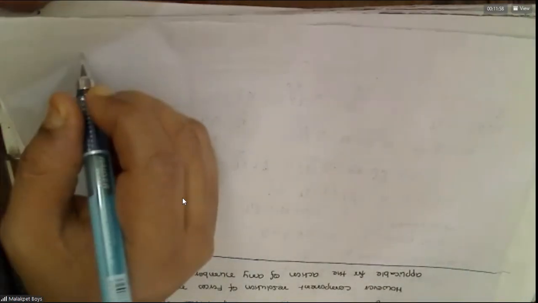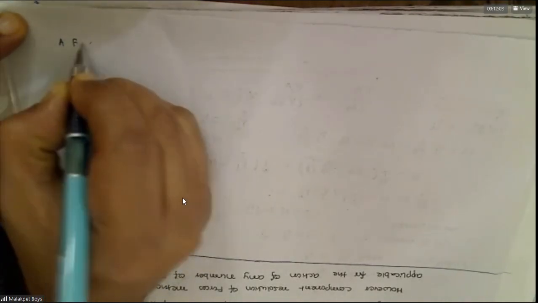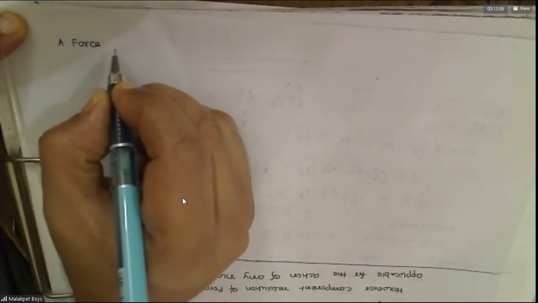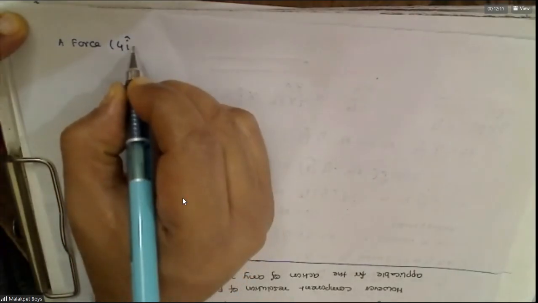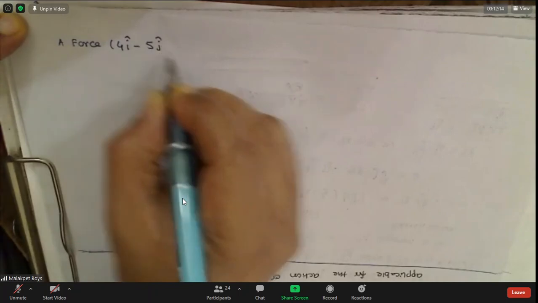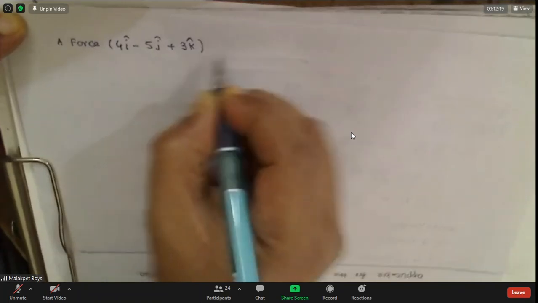See, for Sunday's exam, you have complete vectors and the graph, the velocity-time graph, all that is there. No? We discussed earlier. Okay, sir.